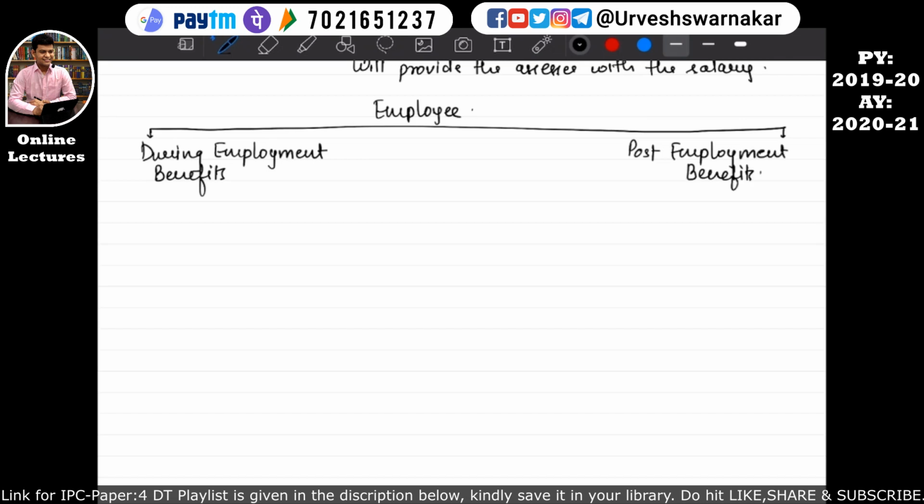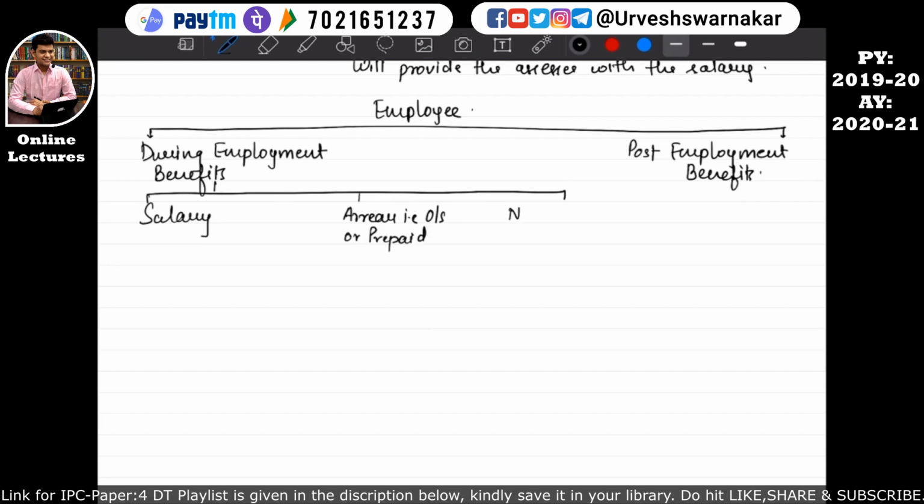Under this during employment benefit, it is further divided into three categories, that is salary, arrears, that is outstanding or prepaid, and the last category is non-monetary benefits.